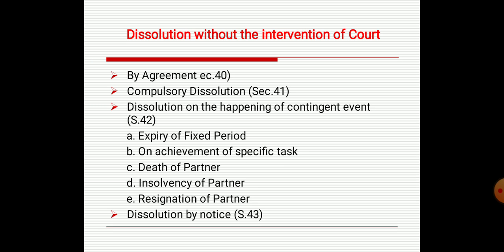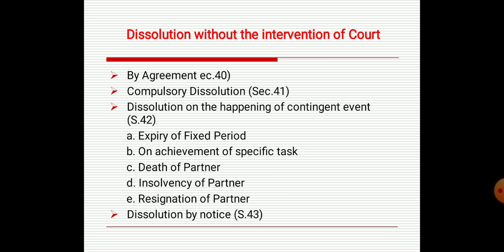A firm may also be dissolved in accordance with the contract between the partners. The contract for the dissolution of the firm may be express or implied. It means if the agreement mentions that for a particular period of time the partnership will continue and then dissolve, then it will.